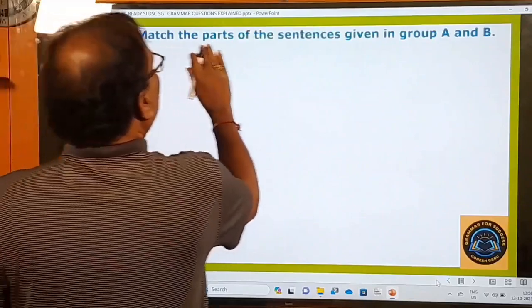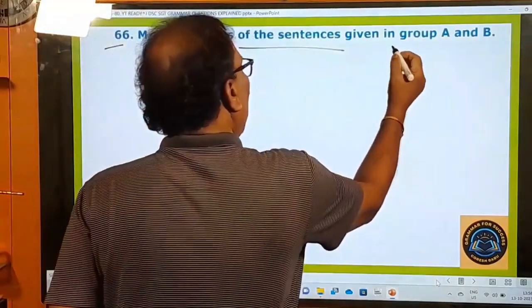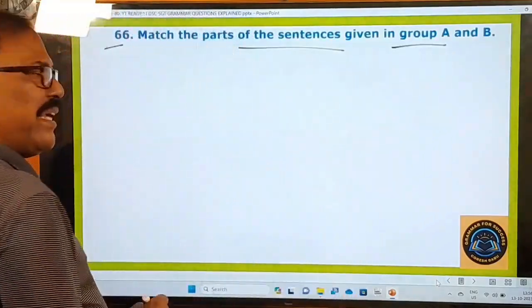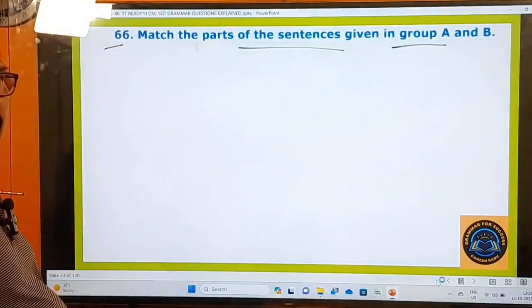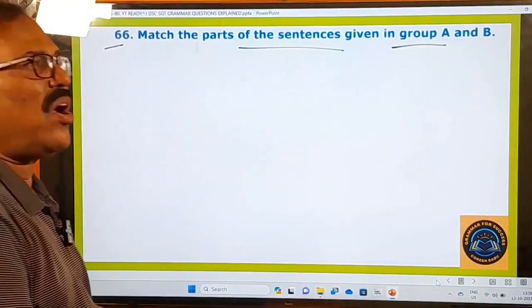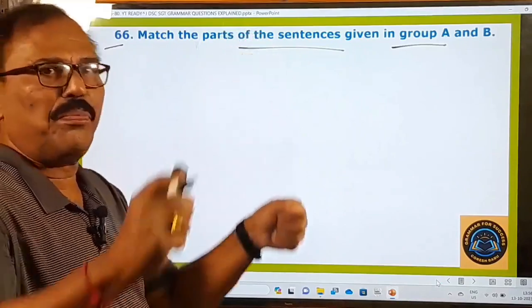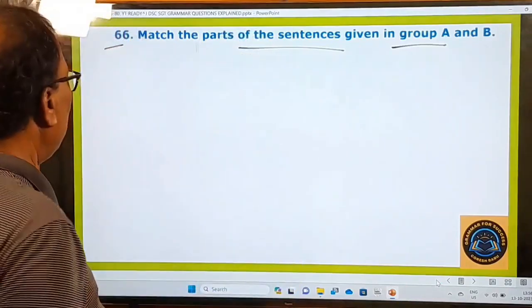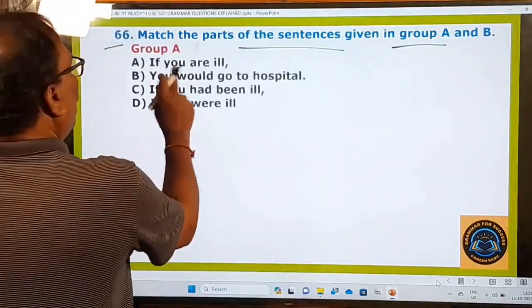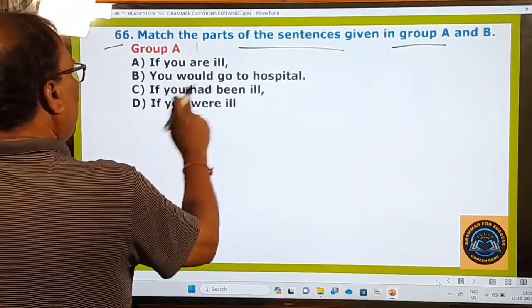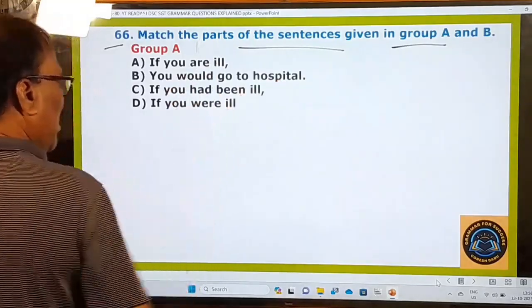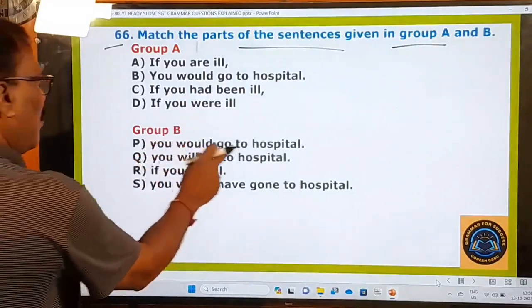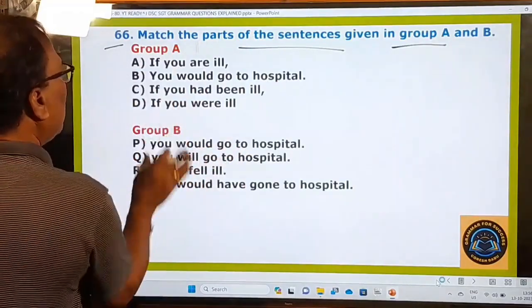66th one. Match the parts of the sentences given in group A and B. Two parts are given here, group A and group B. We have to join group A sentences with group B sentences, right? And let us see that here. In group A, if you are ill, you would go to hospital. If you had been ill, if you are ill, right? And in group B, you would go to hospital, you will go to hospital.